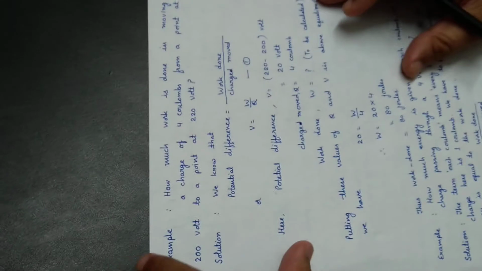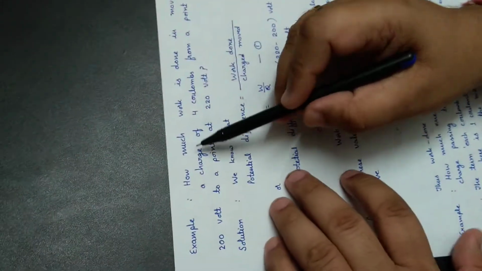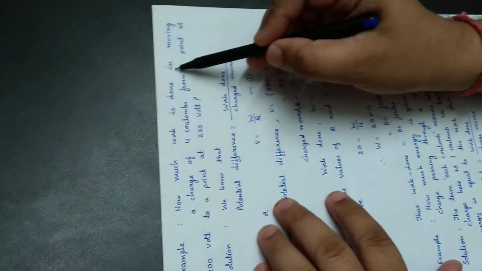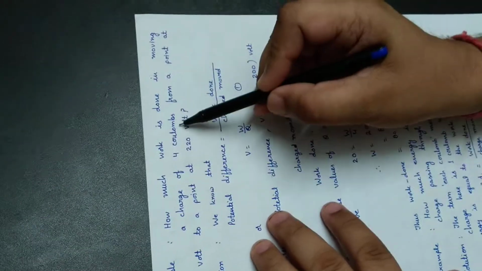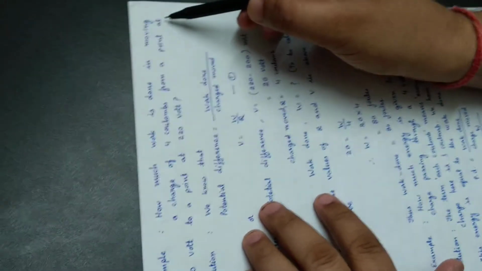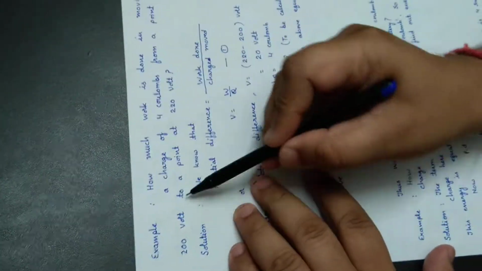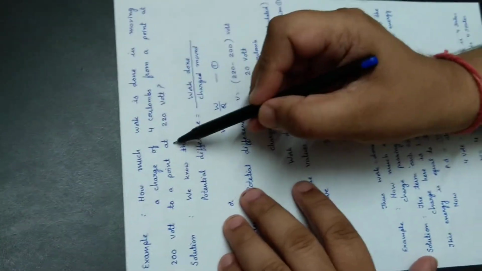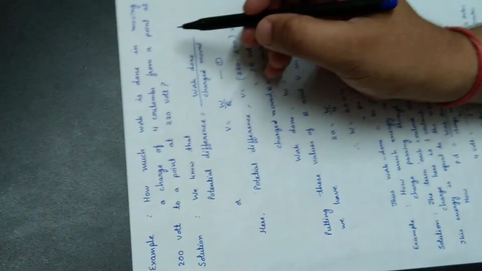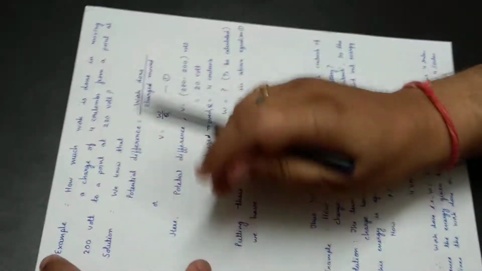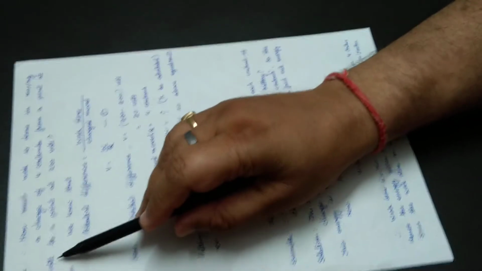Now there are a few examples. I have taken 2 examples. First example, how much work is done in moving a charge of 4 coulomb from a point at 200 volt to a point at 220 volt. Means if we have a 4 coulomb charge and we are bringing this 4 coulomb charge from 200 volt to 220 volt, how much work is to be done? This is to be calculated.